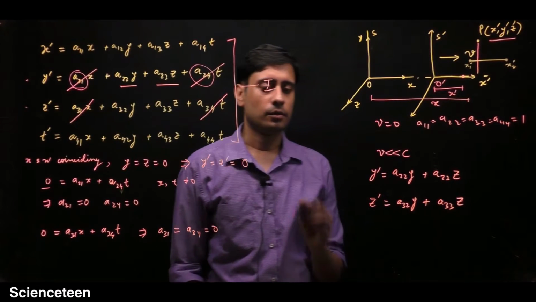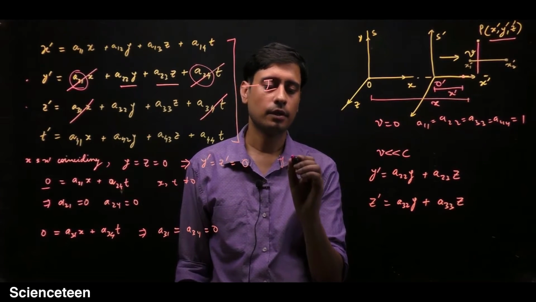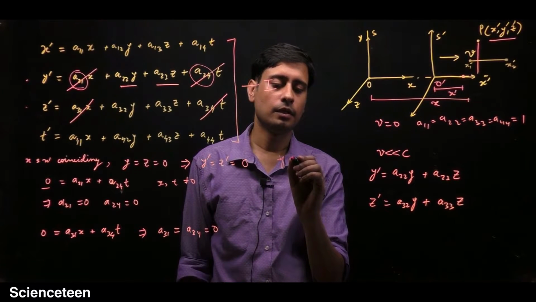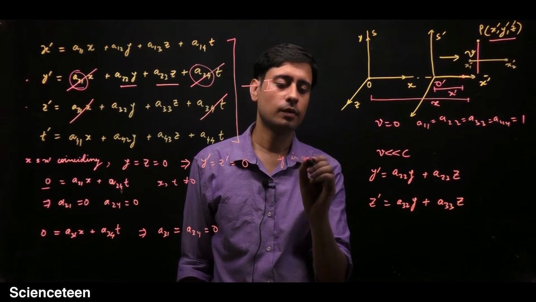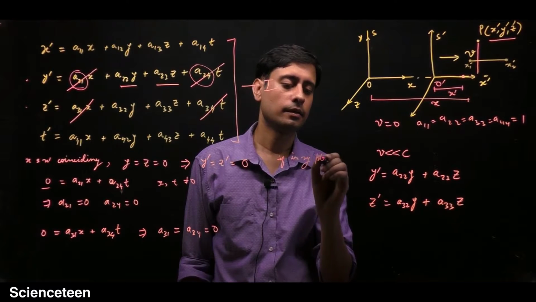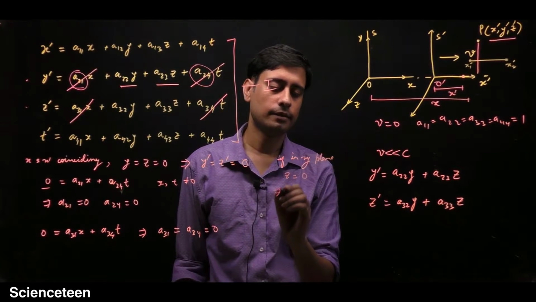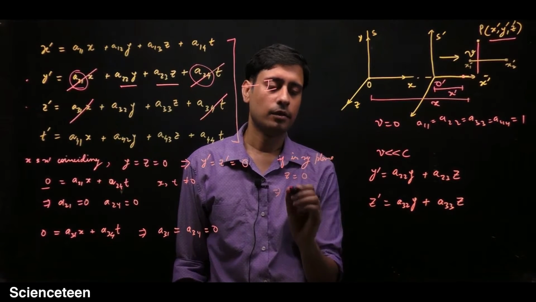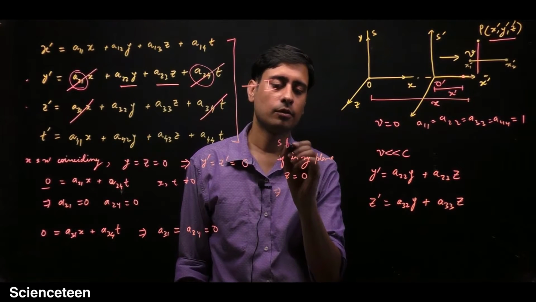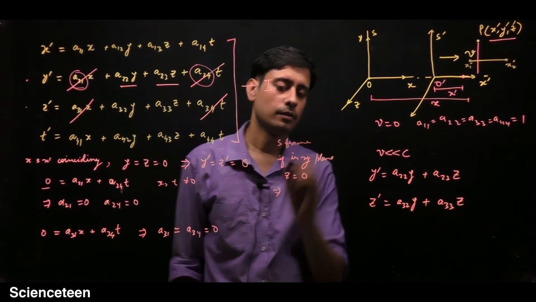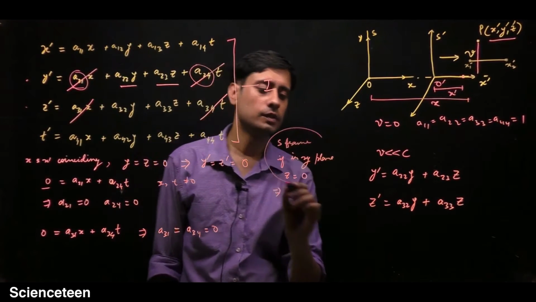So if in the xy plane z is equal to 0, this implies that in the S frame z is 0.